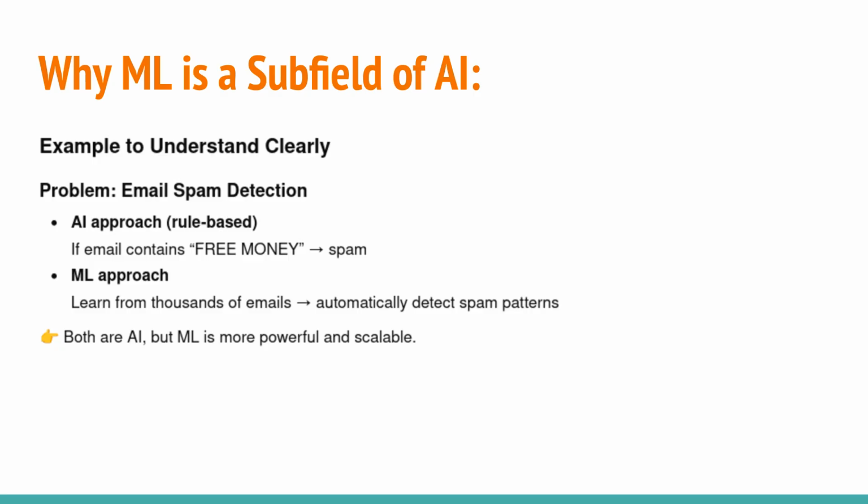Consider the problem of email spam detection. An AI rule-based approach might flag an email containing, quote, free money as spam. An ML approach, however, learns from thousands of emails to automatically detect various spam patterns, making it more powerful and scalable than a simple rule.